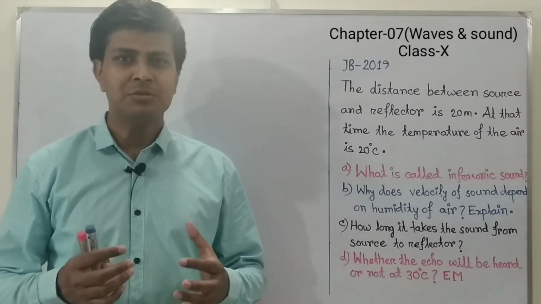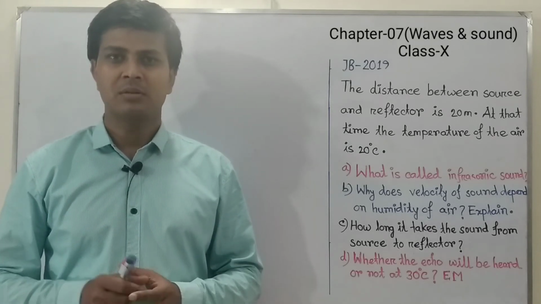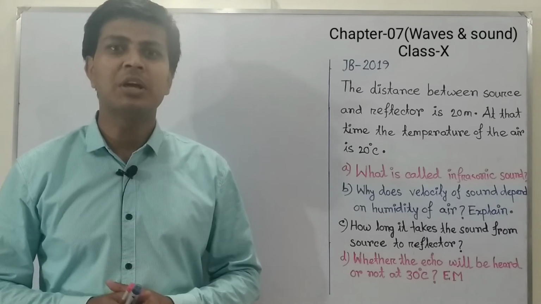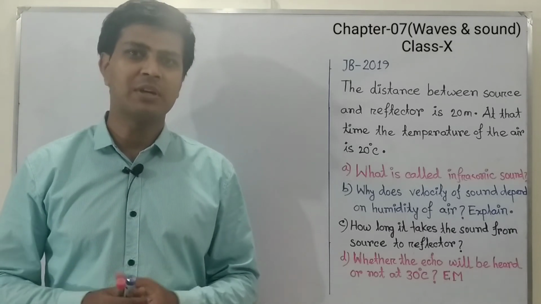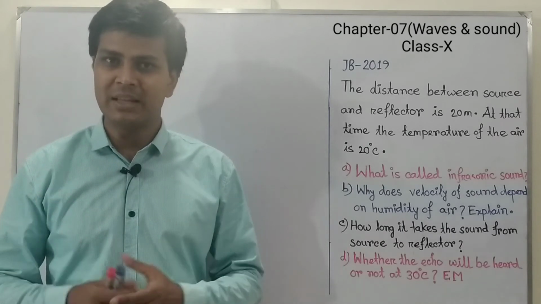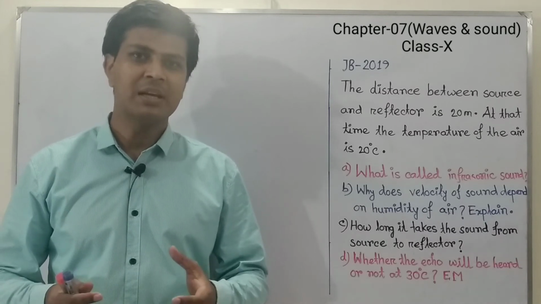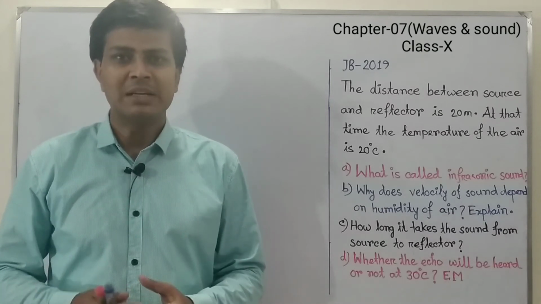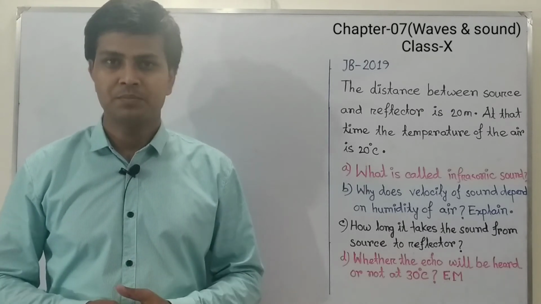Now I would like to talk about the relation between humidity and velocity of sound. Velocity of sound is proportional to the humidity. That means if humidity is more, then the velocity of sound is also more. And if the humidity is less, then the velocity of sound is also less. In winter season, the humidity is more. That is why in winter season the velocity of sound is more.